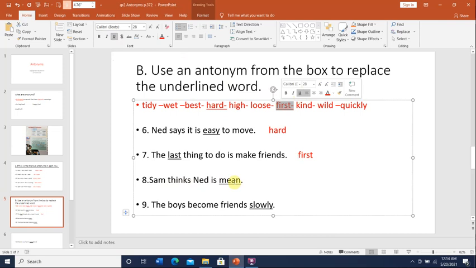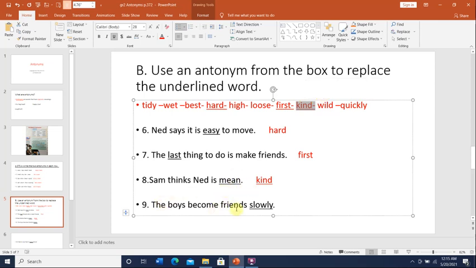Mean here means a person that is not nice. Let's find the antonym of mean. The antonym of mean is kind. Okay? We took the word kind before when we took synonyms. So the antonym of mean is kind.